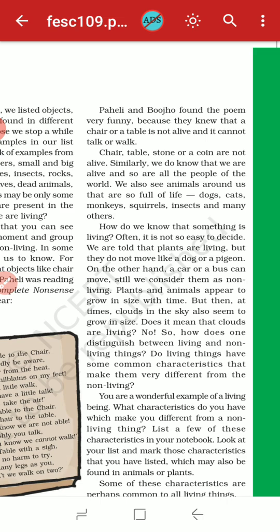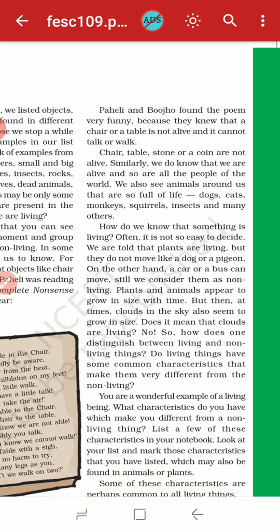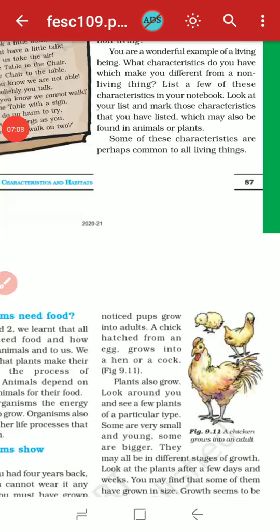You are a wonderful example of a living being. What characteristics do you have which make you different from non-living things? List a few of these characteristics in your notebook. Look at your list and mark those characteristics which may also be found in some animals or plants. Some of these characteristics are perhaps common to all living things.